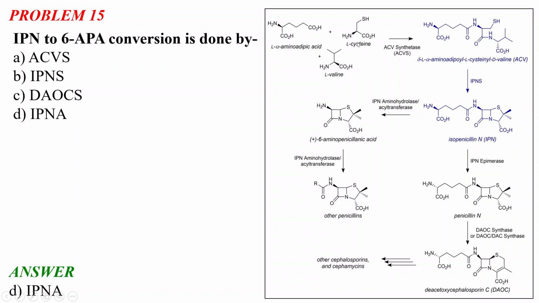I think it is clear that ACV formation from the three components, alpha-aminoadipic acid, L-cysteine and L-valine, is catalyzed by ACVS. IPN formation from ACV is catalyzed by IPNS, which is IPN synthetase. 6-APA formation from IPN is catalyzed by IPNA or IPN amino hydrolase. Penicillin N formation from IPN is catalyzed by IPN epimerase, and cephalosporin formation from penicillin N is catalyzed by the DOCS enzyme.